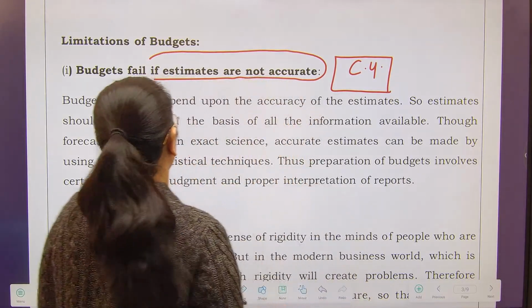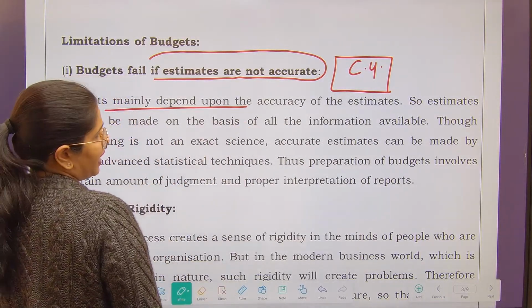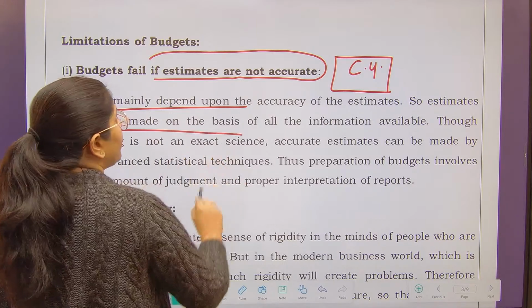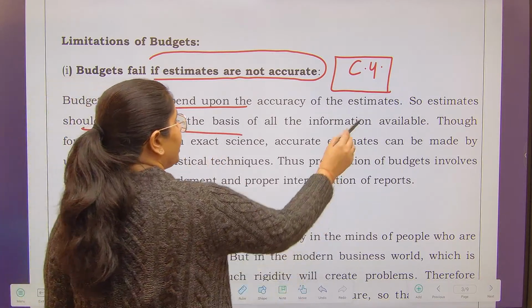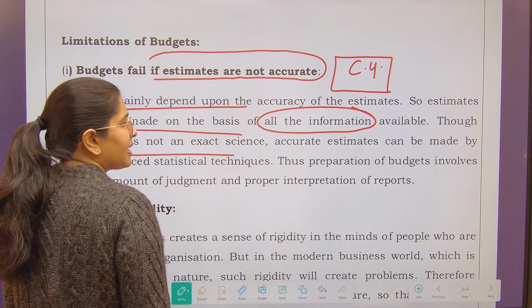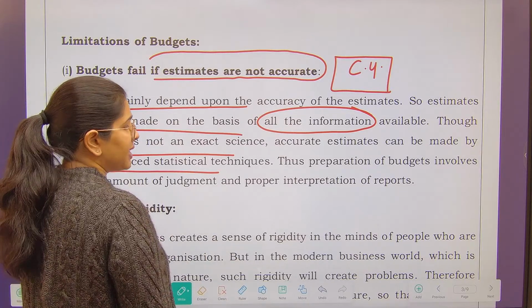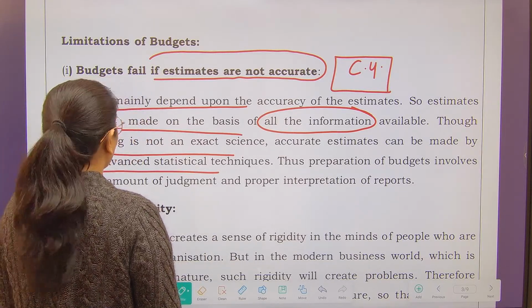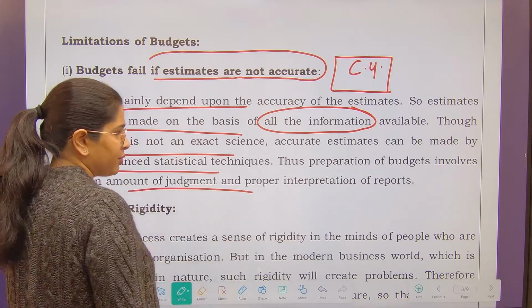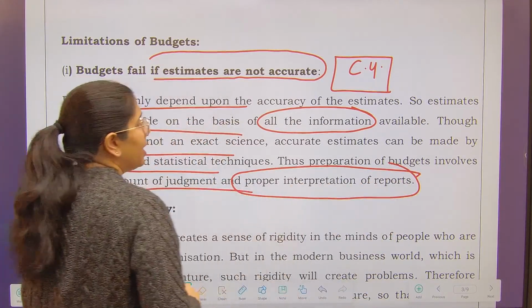So that is what they are saying here, that budgets mainly depend on the accuracy of the estimates. Estimates should be made on the basis of all the information available. Though forecasting is not an exact science, accurate estimates can be made by using advanced statistical techniques. The preparation of budgets involves a certain amount of judgment as well as proper interpretation of the reports.